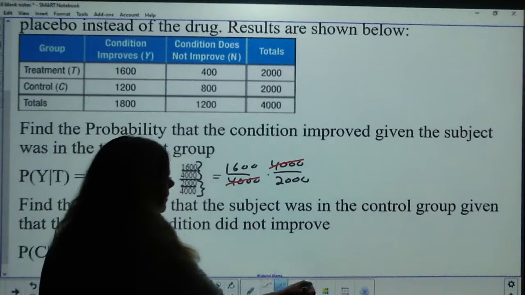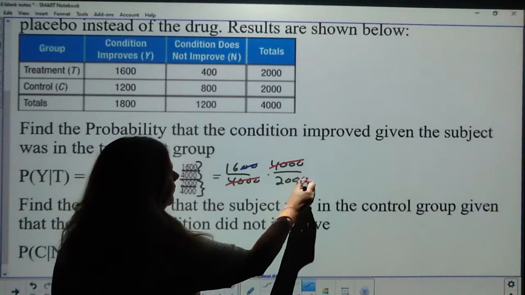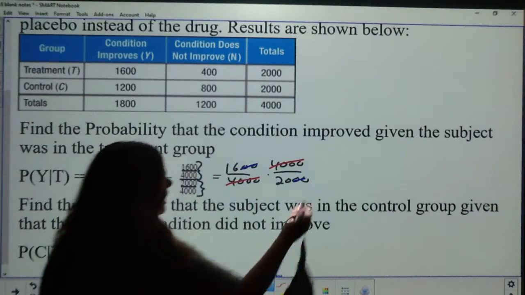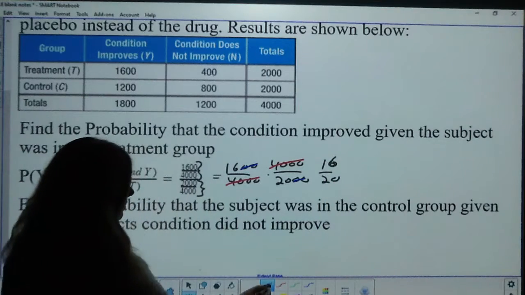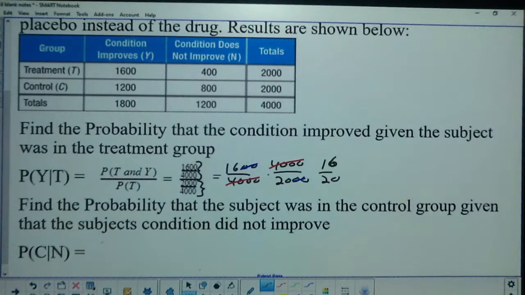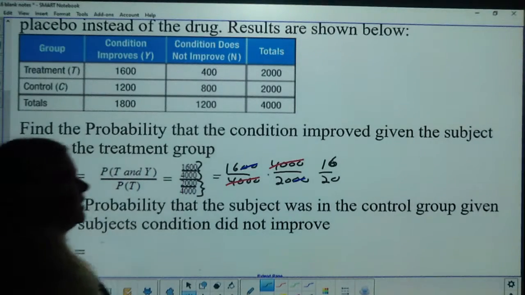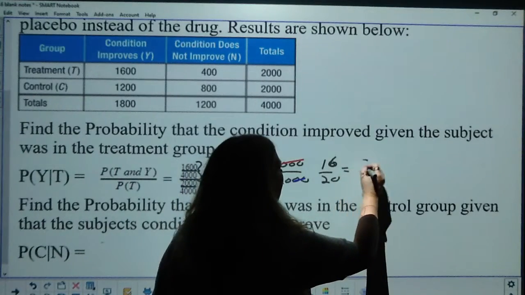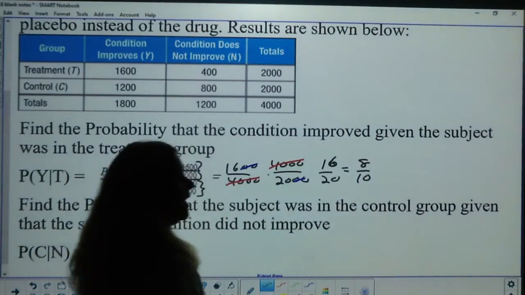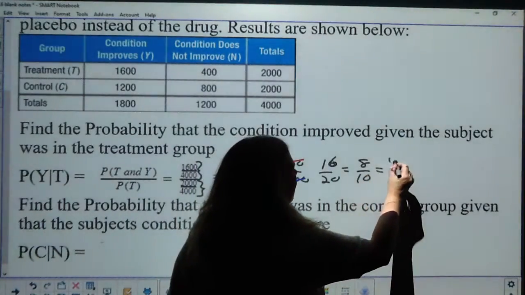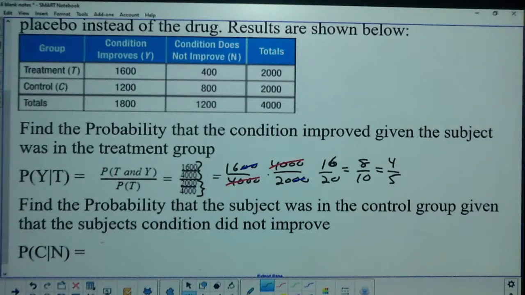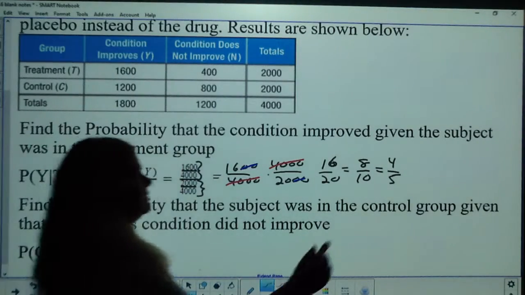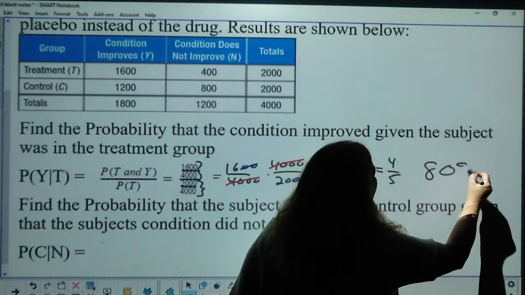And look here, 2 zeros cancel out there. So now I'm down to 16 over 20. Okay? And if I want it as a fraction, just keep reducing it. 8/10, which is 4/5, which is 80%.